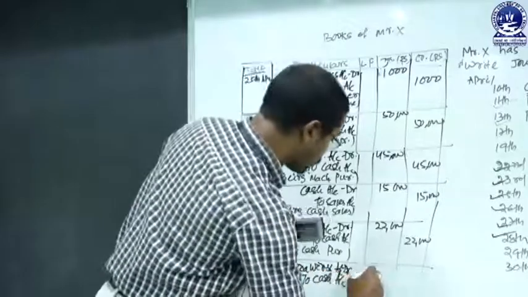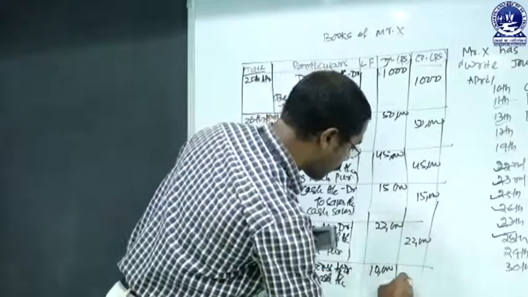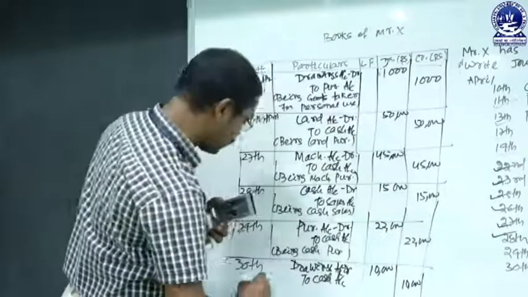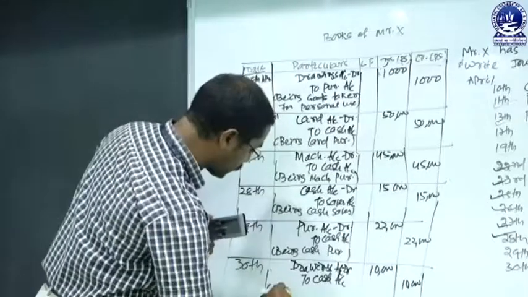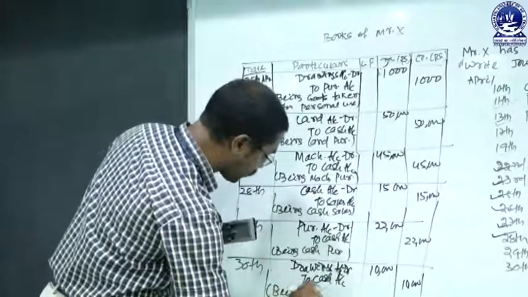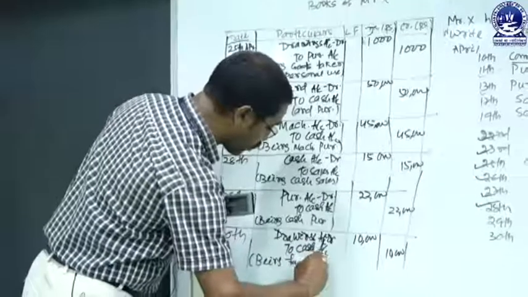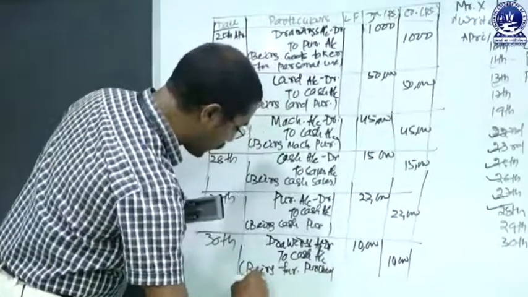The amount is 10,000. So this is the journal entry, and the narration is being furniture purchased for personal use.